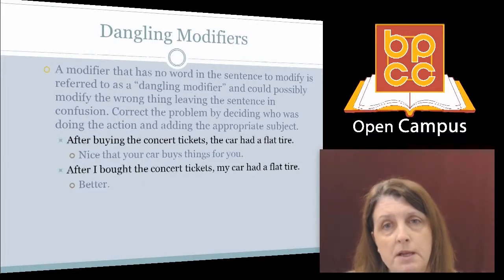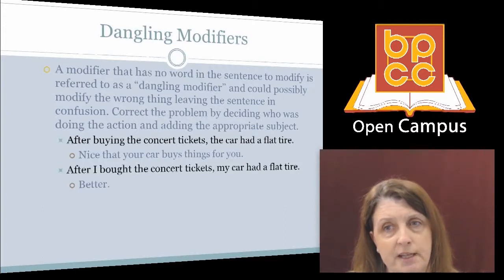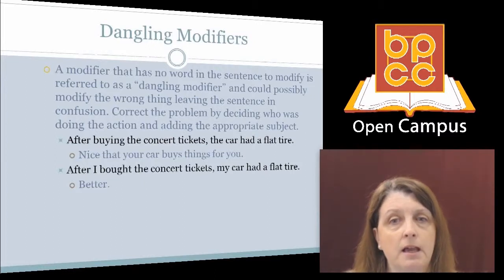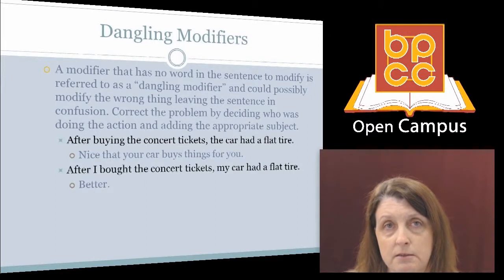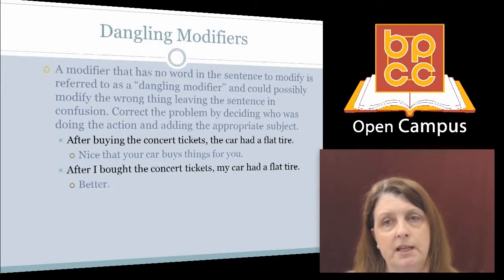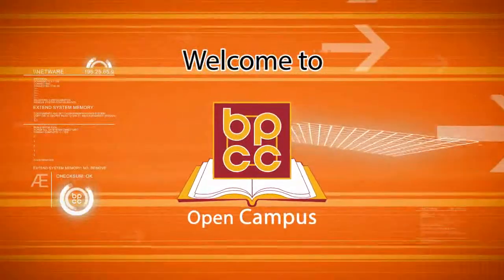To correct the problem, decide who was doing the action and then add the appropriate subject. Here's a sample. After buying the concert tickets, the car had a flat tire. Okay, this sentence basically tells me that your car bought those tickets for you. That's nice, but that's not what you want to say. You want to say what is actually happening, so you have to give me a subject. After I bought the concert tickets, my car had a flat tire. That's clearer. Be careful with modifiers.